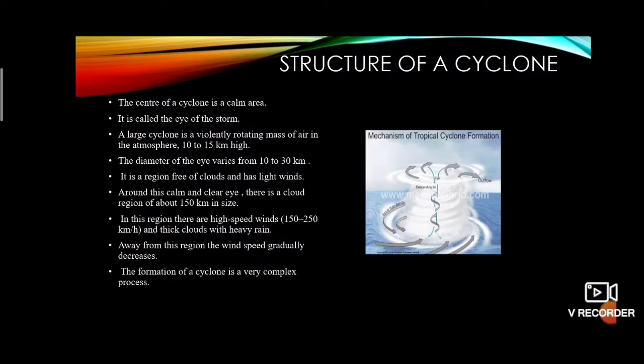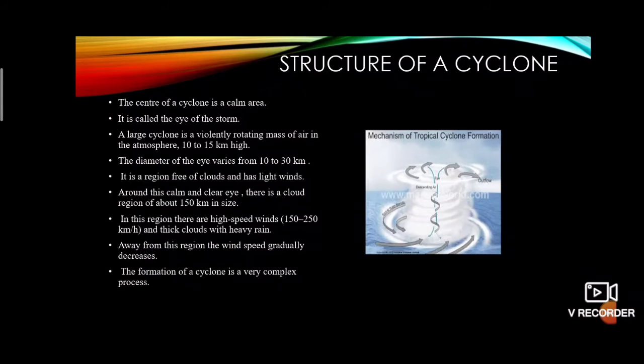A large cyclone is a violently rotating mass of air in the atmosphere, 10 to 15 kilometers high. What do we call that? A rotating mass of air in the atmosphere up to 10 to 15 kilometers high is what we call a large cyclone.